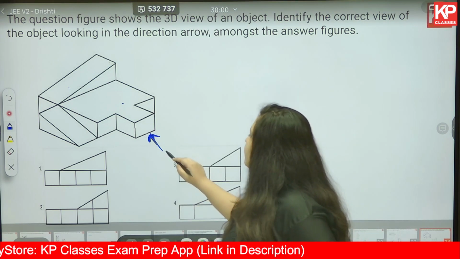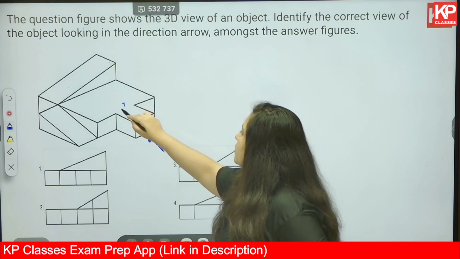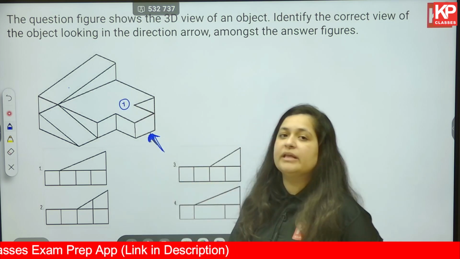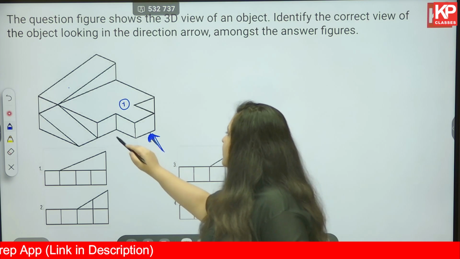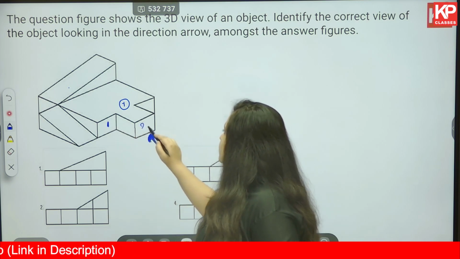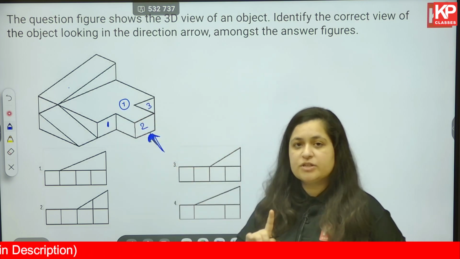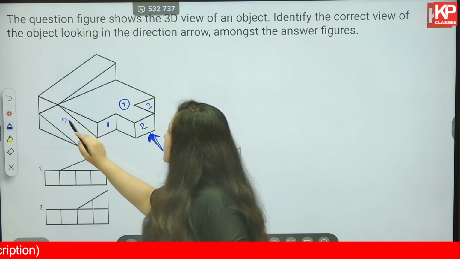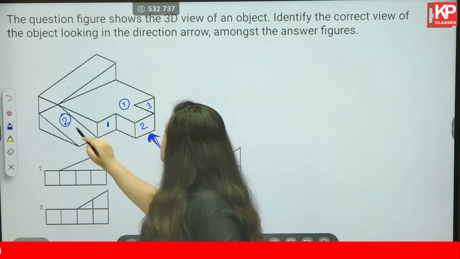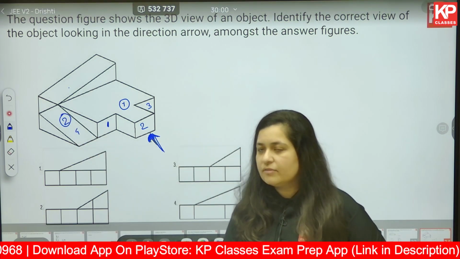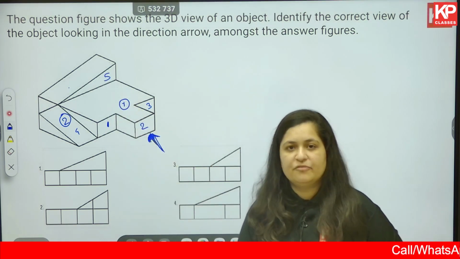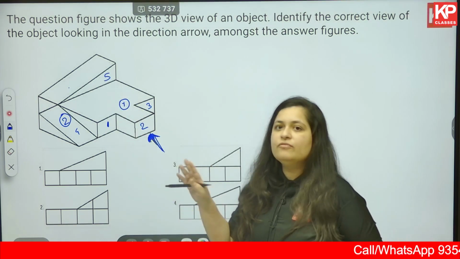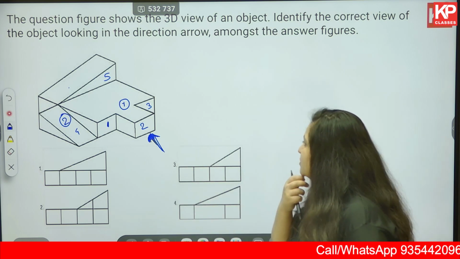Now if you look at object number 1 from the front, or from the angle of the arrow, what faces are you going to see? 1, 2, 3 for object number 1. Then you have object number 2, you should be seeing this face. Let's call this face number 4. Then you should be able to see this face number 5. Let's check if all of these are present in these options or not.